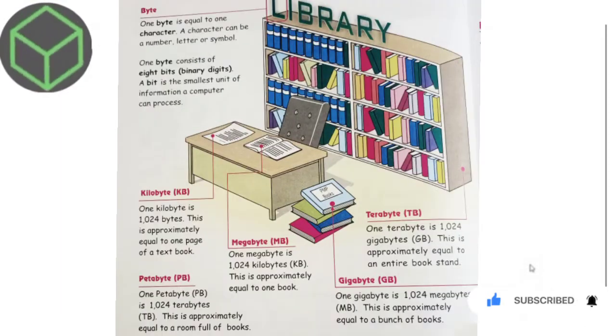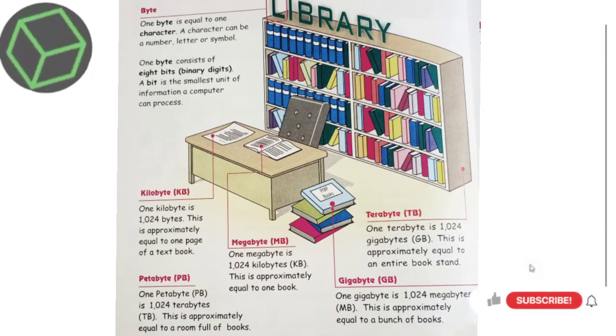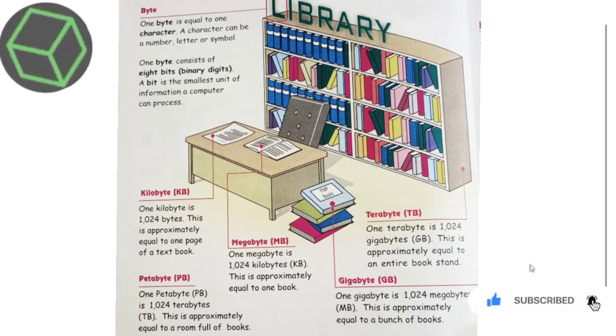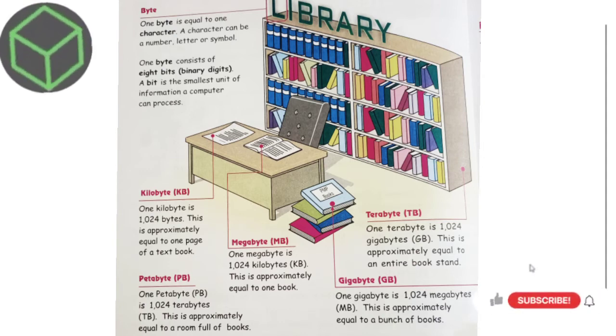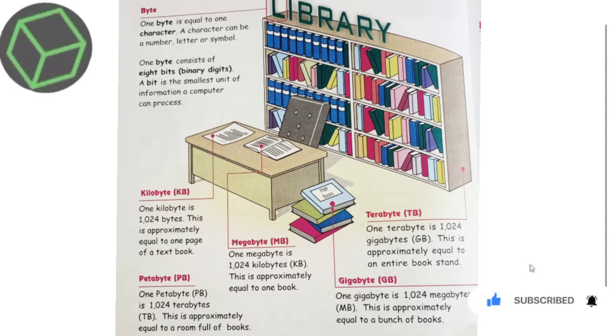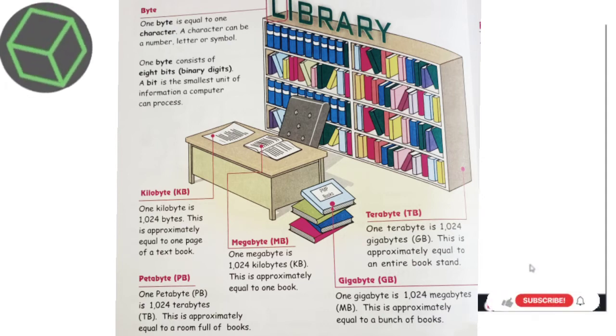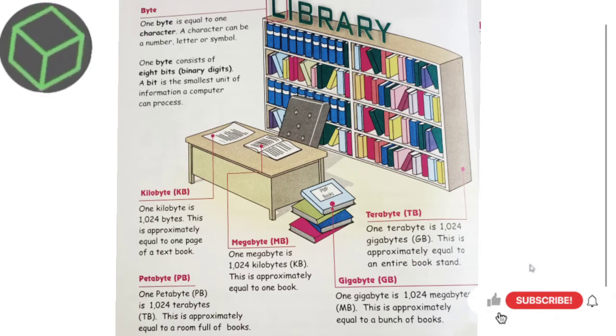Now, let's see the easiest way to compare your data with memory representation units. Byte: 1 byte is equal to 1 character. A character can be a number, letter, or a symbol. 1 byte consists of 8 bits, that is 8 binary digits. A bit is the smallest unit of information a computer can process.